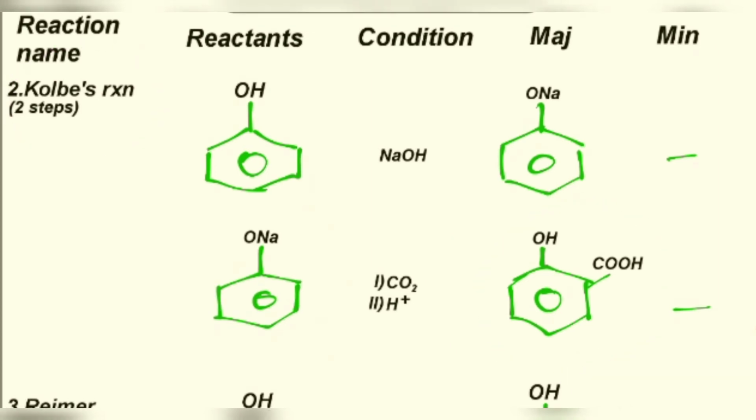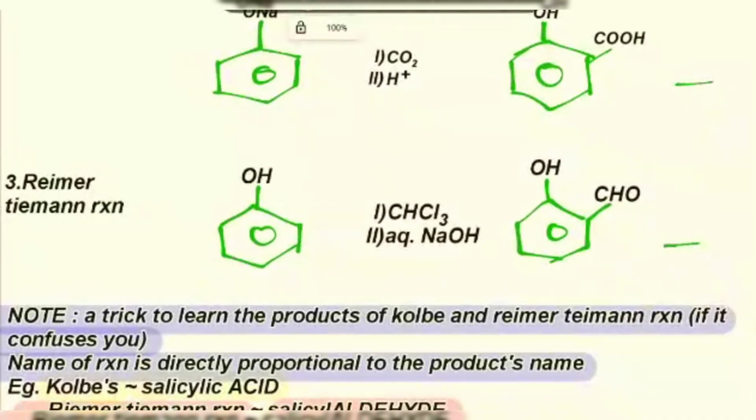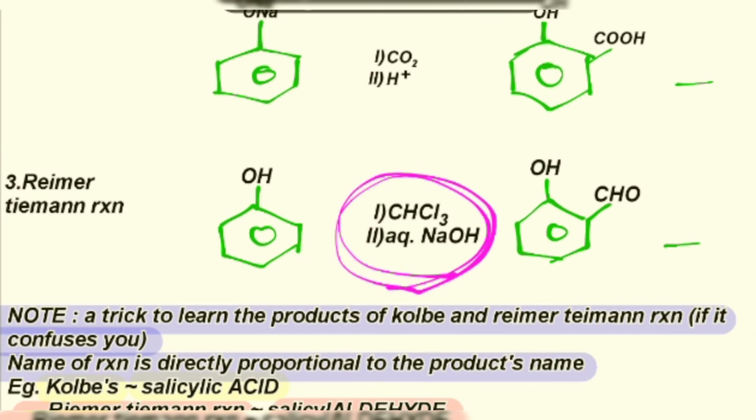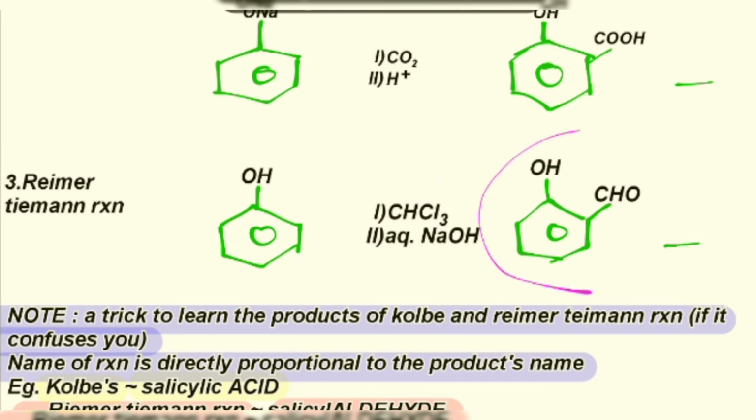If you are confused between Kolbe's reaction and Reimer-Tiemann reaction, which you might be, I have a trick for that also. So now here we are with the Reimer-Tiemann reaction. In this also we have the same reactant. See guys how much it will help you to learn this table. Whenever you see the same reactants, you will keep in mind, yes, this and this reaction had the same reactants, and it will help you learn. So phenol reacts with these two, this is the condition of the reaction, and this is the product. Now the product of the Reimer-Tiemann reaction is salicylaldehyde.